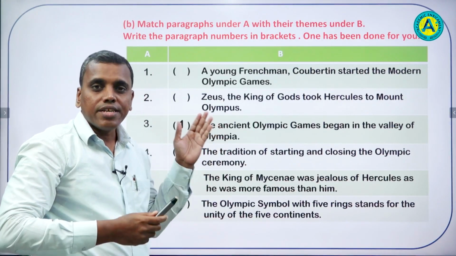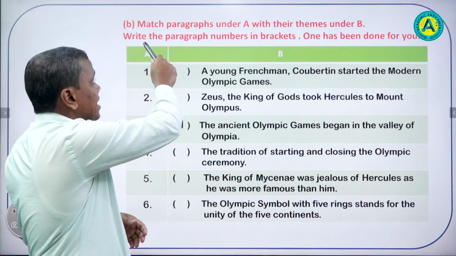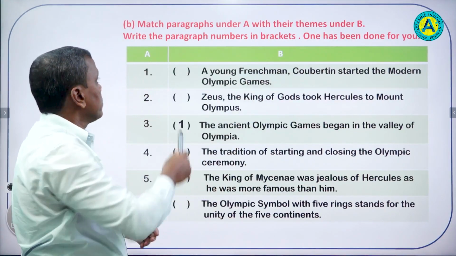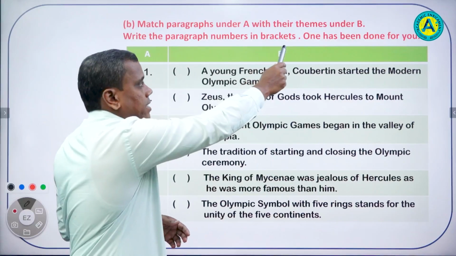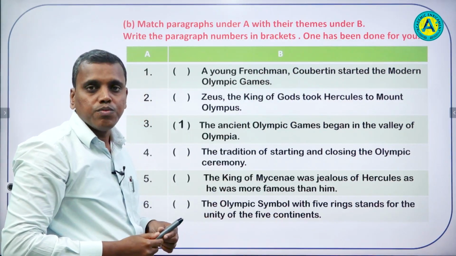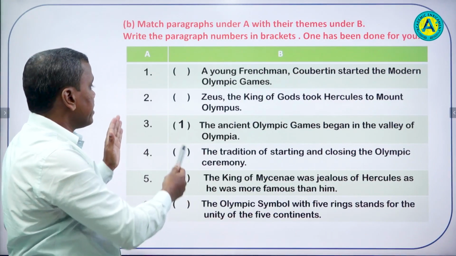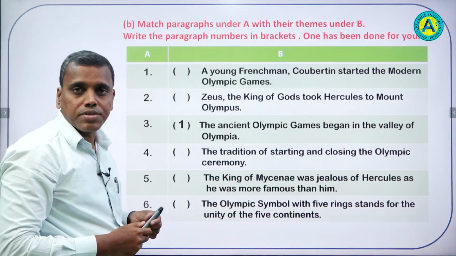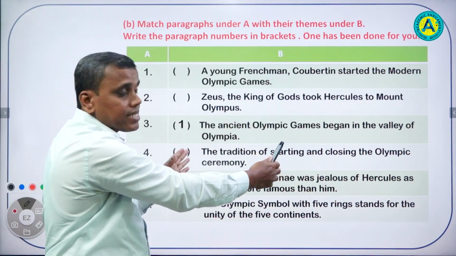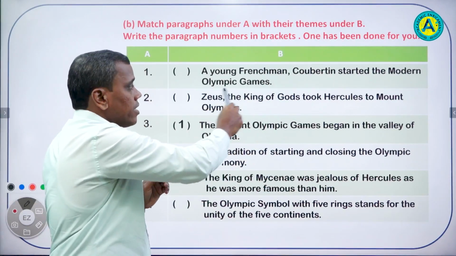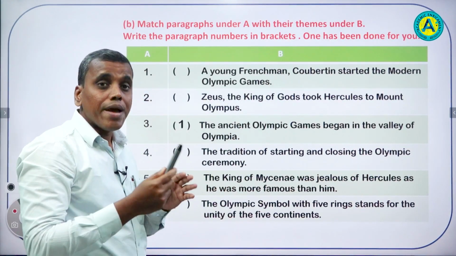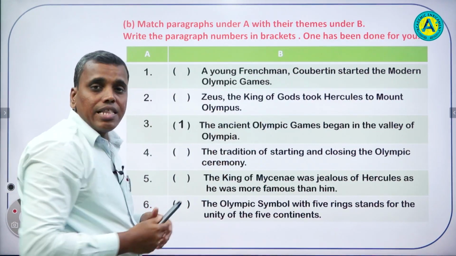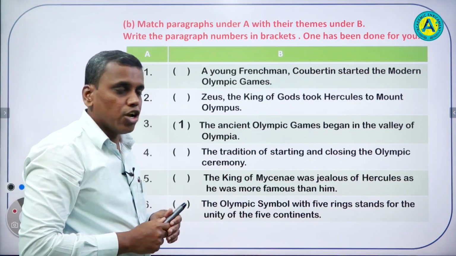So students, we have another comprehension activity. Match paragraphs under A with their themes under B. Write the paragraph numbers in brackets. One has been done for you. So students, what is given here on the left hand side, in column A, are the numbers of the paragraphs. And on the right hand side, column B, are the themes of the paragraphs. We have to match the number of the paragraphs with the theme of the paragraph. And one has been done.